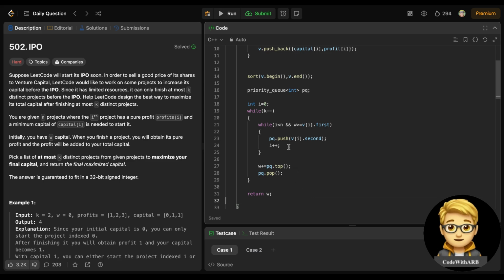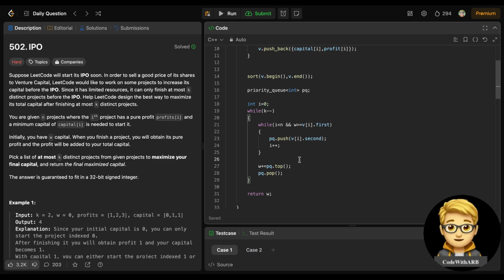Right? So here we have handled all the cases. How? See, if k is over before this, it will end. If I is over and the priority queue is empty, this will give an error.